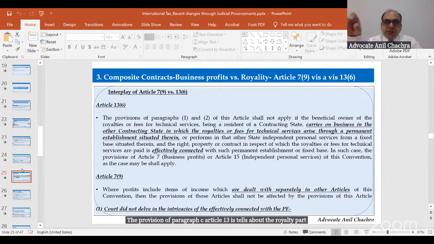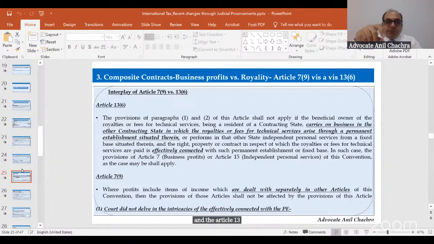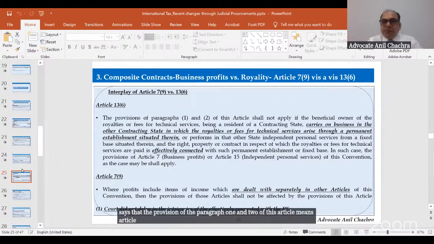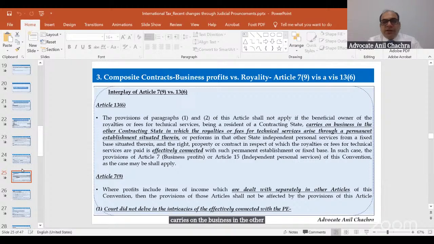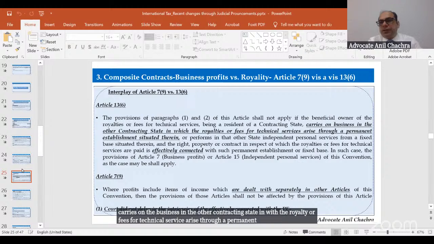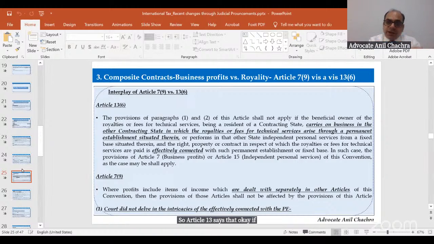And Article 13 says that the provision of paragraph 1 and 2 of this article, meaning Article 13, will not apply if the beneficial owner of the royalty or fees for technical services, being a resident of the contracting state, carries on the business in the other contracting state in which the royalty or fees for technical services arise through a permanent establishment situated therein. So Article 13 says that, okay, if it is connected through PE, so that will be taxable under the Article 7 itself.